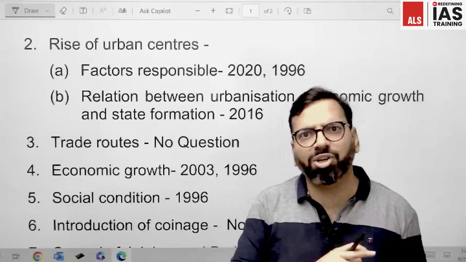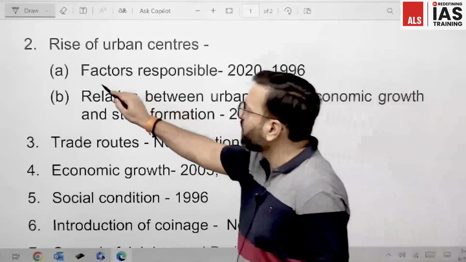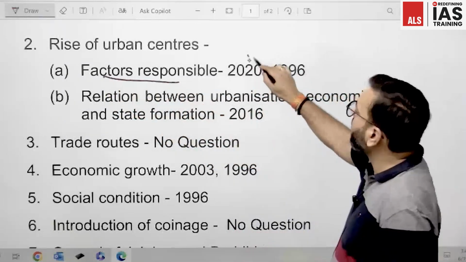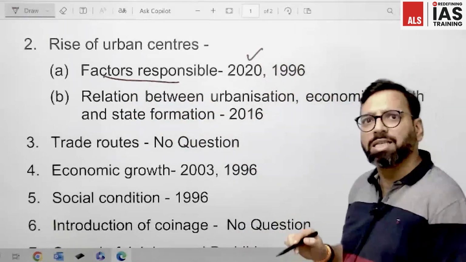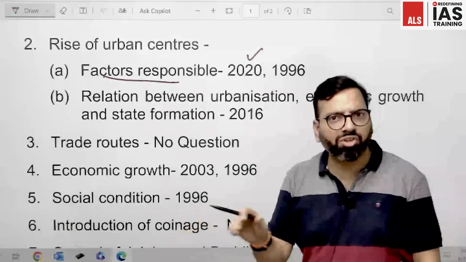The first urbanization is the IVC period. So what are the factors which are responsible? They have asked this question in 2020 and 1996. What are the factors which led to this second urbanization in India?